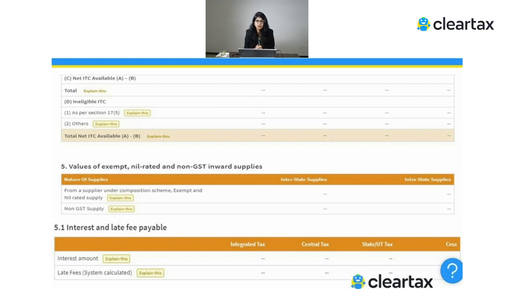This is really important if you have to comply with Rule 36(4), which says that you can claim only up to 110% of whatever is present in 2A. You cannot claim beyond that. But for now, there is a little relaxation because of COVID-19. Right now you can claim whatever you have as per your purchase register. But in the month of September, when you file the return for September, make sure the cumulative claim is not more than 110%.